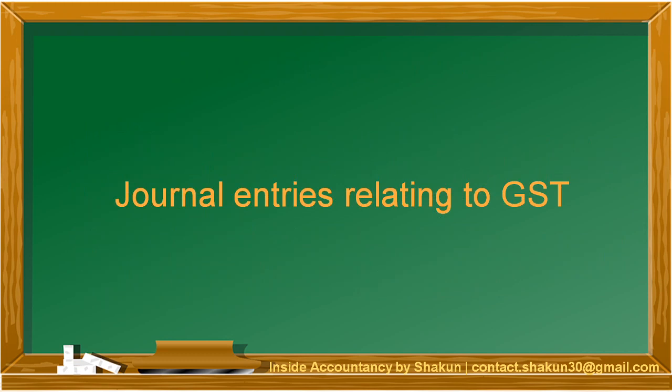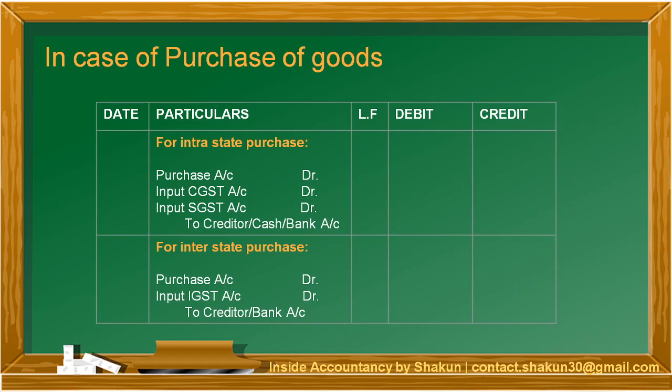Moving on, let's talk about the journal entries relating to GST. In case of purchase of goods, obviously the purchase can be made either within the state or outside the state. If it is within the state, you have to understand that within the state transactions are linked with CGST and SGST. Input obviously will be there. Two things you have to remember. First, since it is an intra-state transaction, CGST and SGST will apply. And if it is an interstate transaction, then IGST will apply.